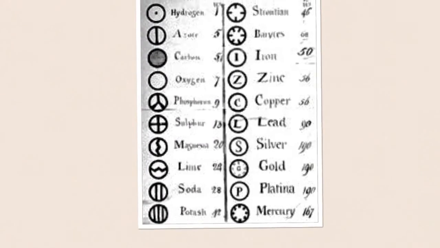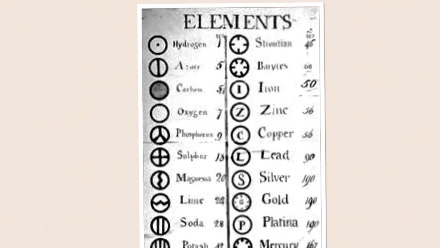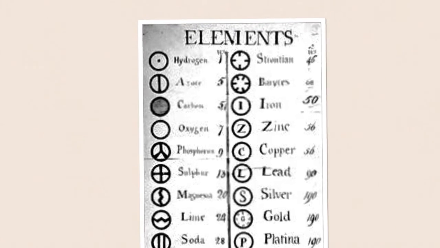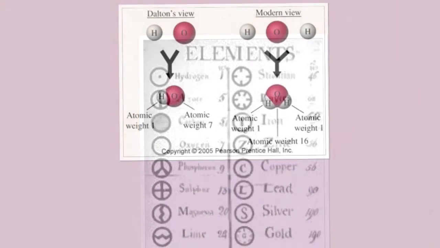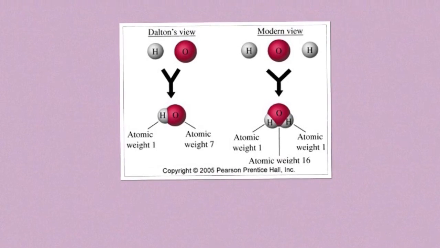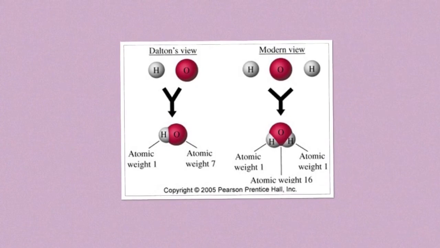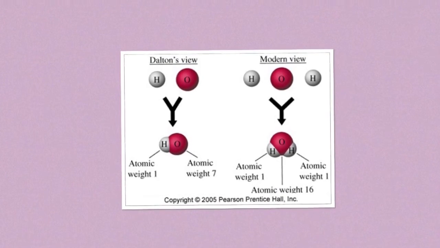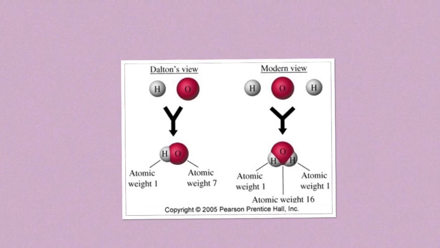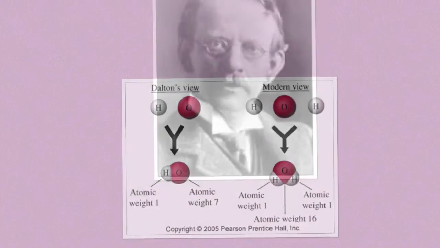John Dalton was a chemist, scientist, and meteorologist. He developed a more advanced atomic theory from Democritus. He stated: all matter is made of atoms. Atoms are indivisible and indestructible. All atoms of a given element are identical in mass and properties. Compounds are formed by combination of two or more different kinds of atoms. A chemical reaction is a rearrangement of atoms. His work took place in 1803.